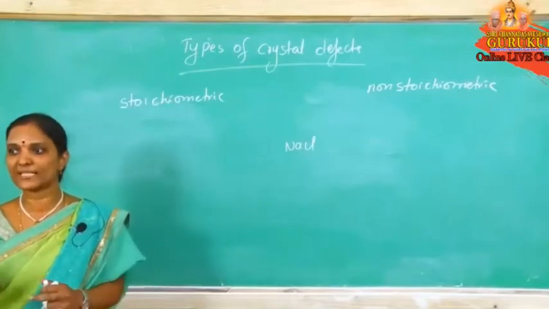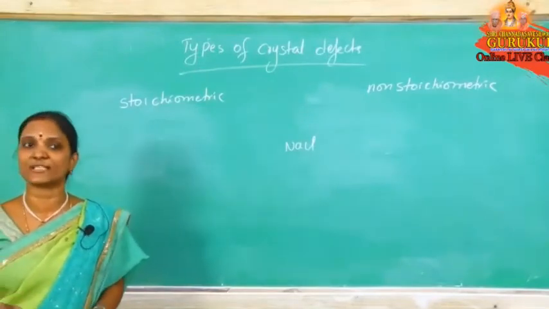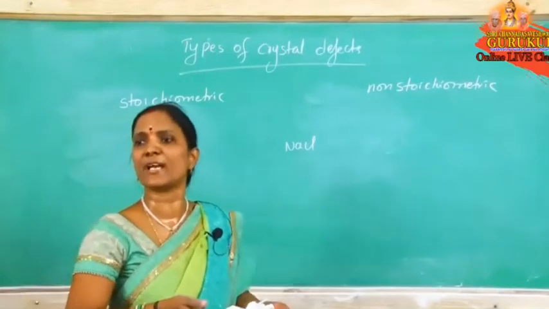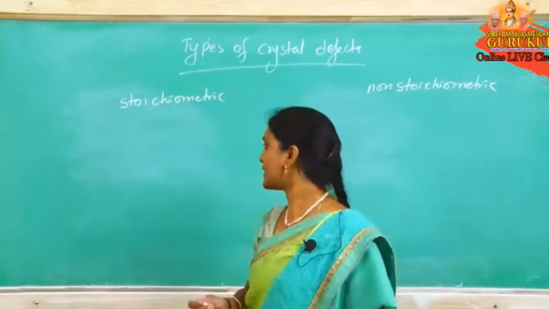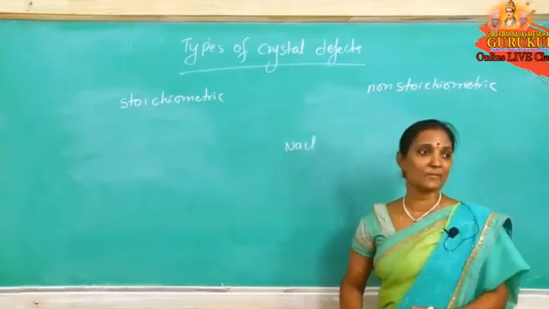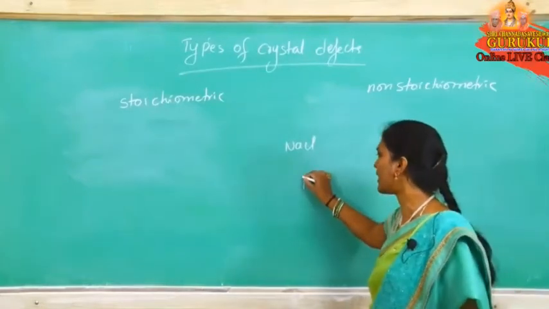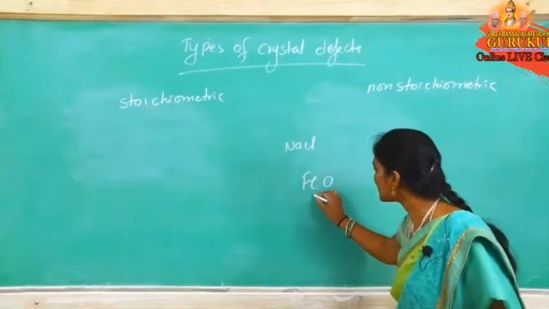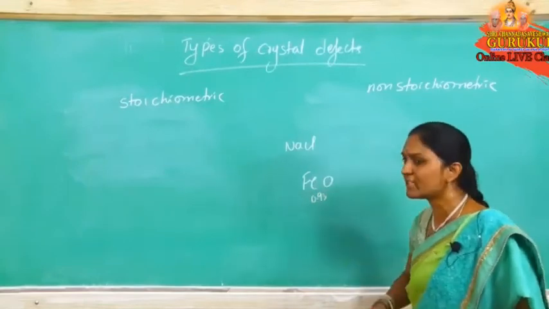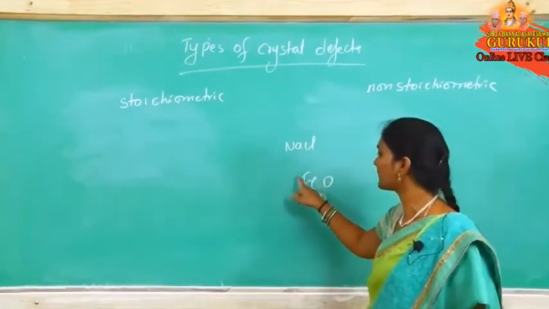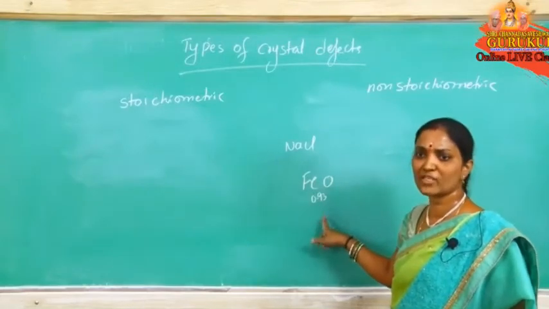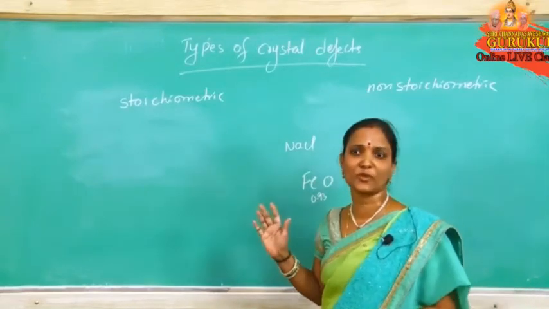Missing or displacement, but the formula does not change. That means the number of cations and the number of anions stay the same, so the formula has no change. For example, in D and F block elements we learned FeO, here the formula is Fe0.930. Like this also we are taking. It is not stoichiometric. Fractions we are getting, that is non-stoichiometric.